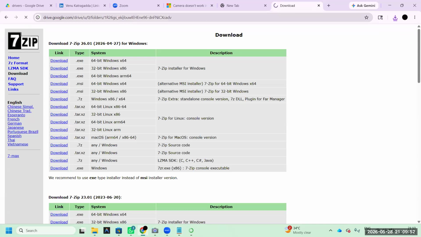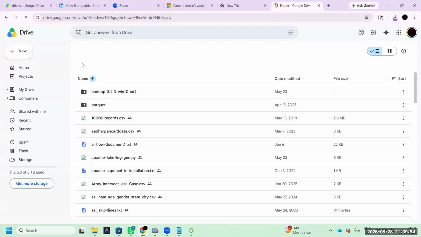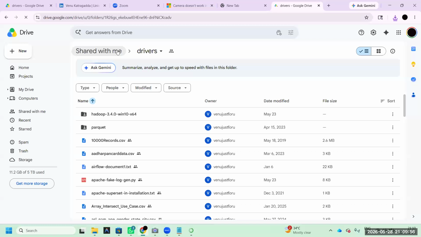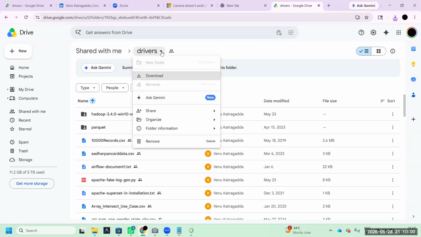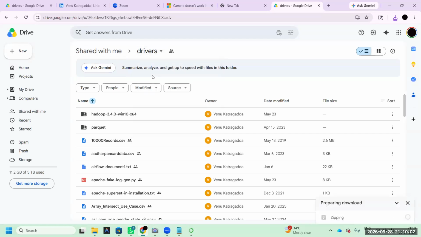This is nothing but sample data sets. If you want to practice anything, a sample data set is required. That's why the download option is available here. Click download, and all these sample data sets get downloaded. If you are using a slightly older browser, on the right-hand side you will get a download all option. That's also okay. Please download all these data sets. Zipping may take 2 minutes to download. Within this time, install this